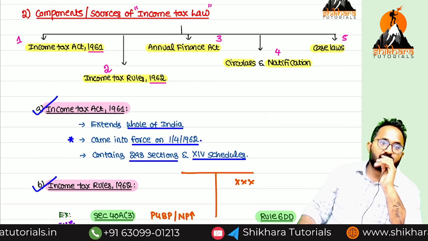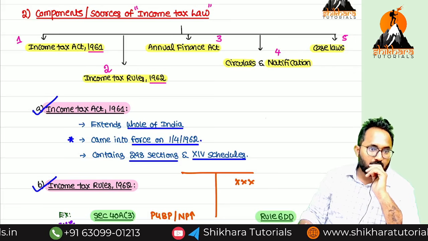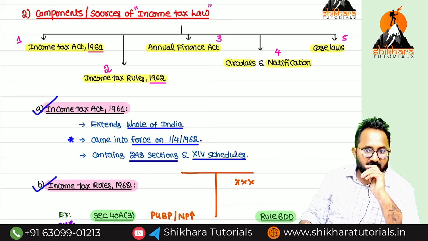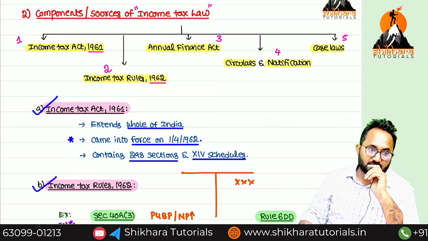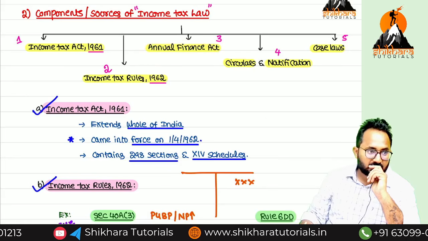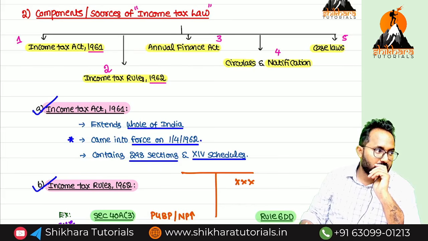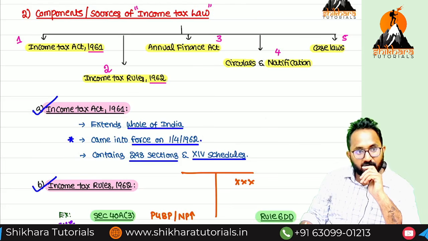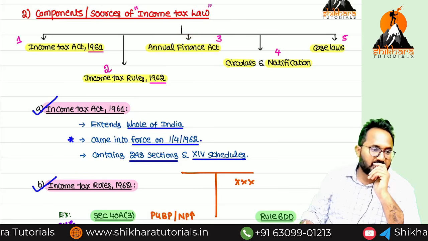Next, Annual Finance Act. 1961, long ago we framed the act. Now we have to follow the same thing. That isn't workable. Why? Rupee value is different now compared to the past. That's why every year we have to make amendments to the Income Tax Act 1961 by using the Annual Finance Act. So can you tell me for present examinations, what is the Finance Act? Finance Act 2025.